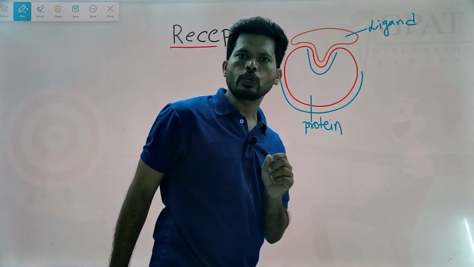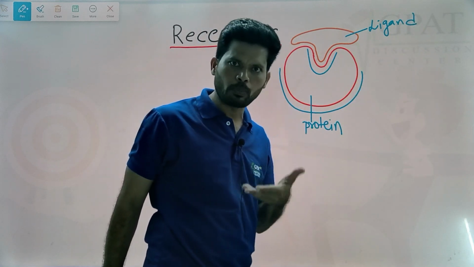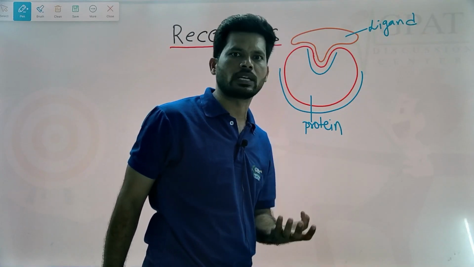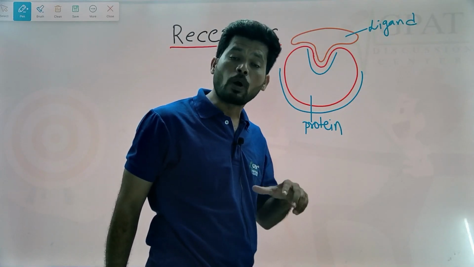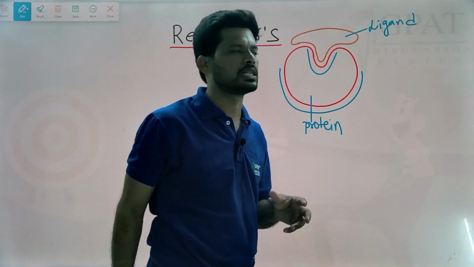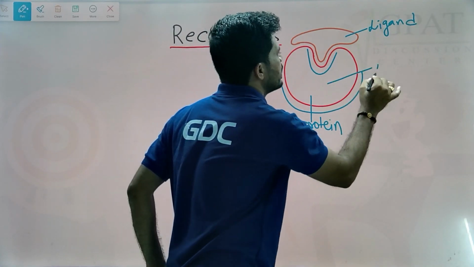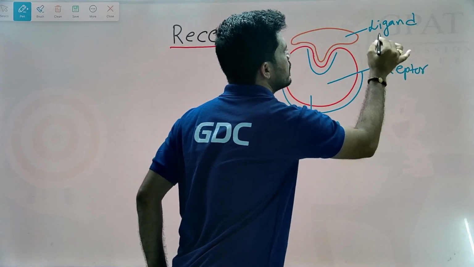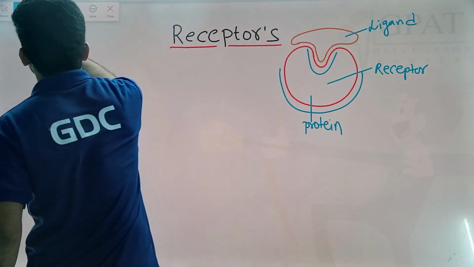This ligand molecule is endogenous in the body, so it may be a hormone, vitamin, neurotransmitter, etc. If this ligand is from outside of the body, generally it is known as a drug. And here it is the receptor, and this receptor provides a binding site for the ligand molecule.